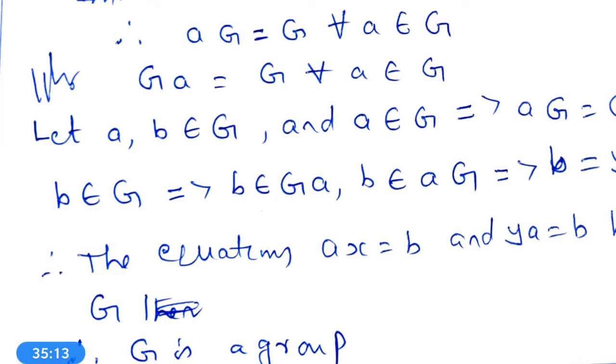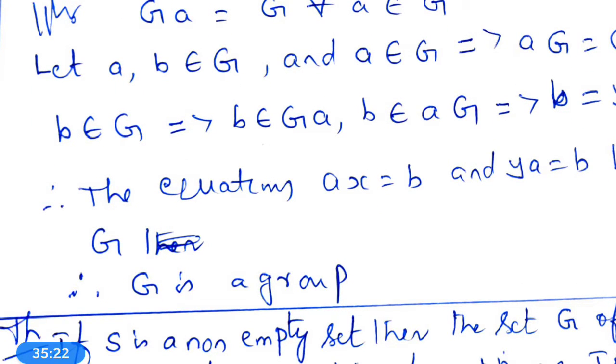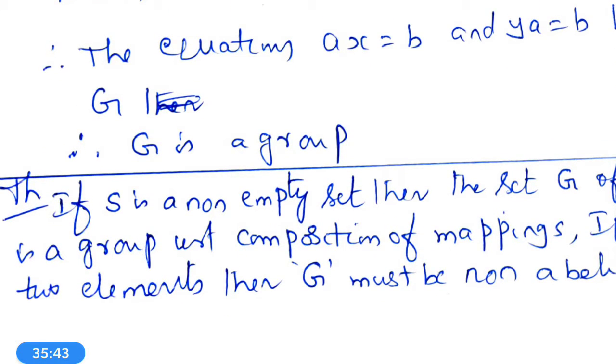Then the equations AX is equal to B and YA is equal to B have unique solutions in G. What is G in that case? G is a group. In a group G, the equations AX is equal to B and YA is equal to B have unique solutions. That is the problem.